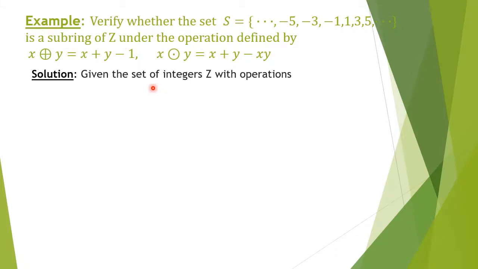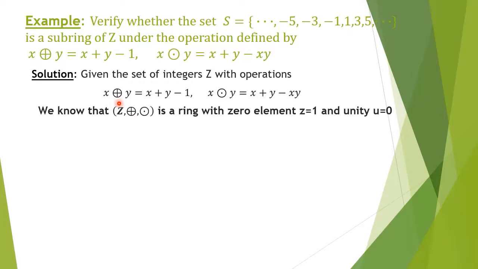So, solution. We have written what the given operations are. Already we know that Z, plus, dot, defined by these two operations, is a ring with zero element Z equal to 1 and unity U equal to 0.